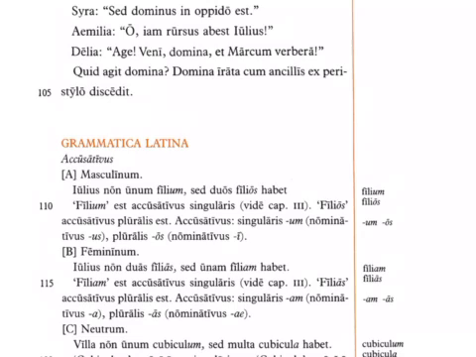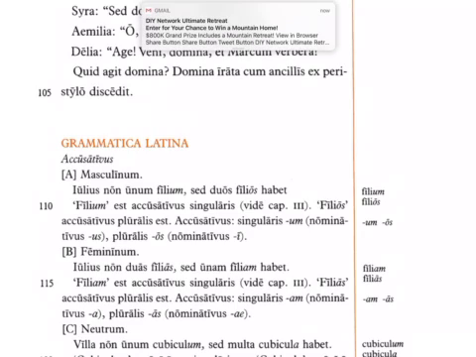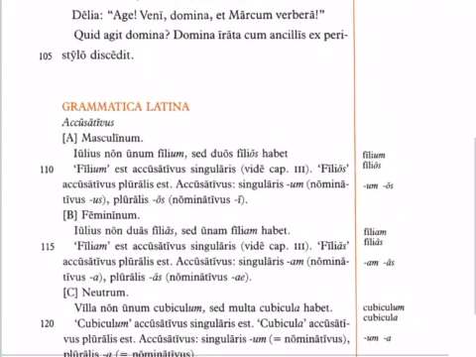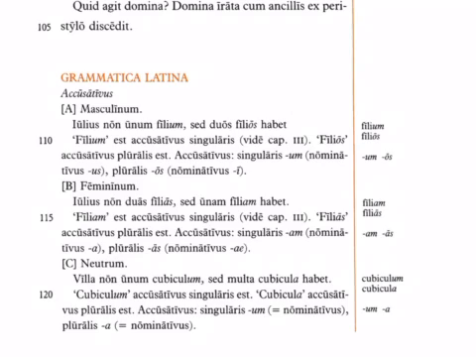Okay, femininum, feminine. Julius non duas filias, sed unam filiam habet. Julius has not two daughters, but one daughter. Notice the filiam is the singular accusative, filias is the plural. Do note that filiam looks similar to filium, only a change in a vowel, and similarly filios and filias both end with long vowels, just with different vowels there again. So there are some patterns to be aware of in how these singular and plural direct objects are formed, and hopefully you will note those and it'll help you remember them and recognize them in context.